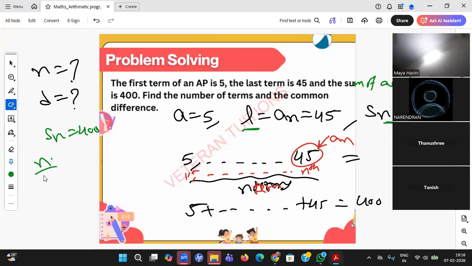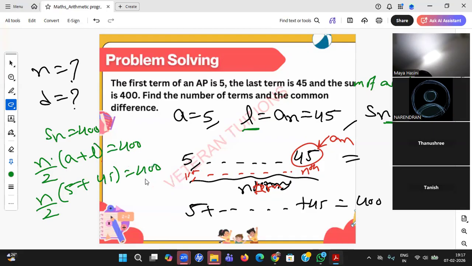S of n equal to n by 2 into a plus l equal to 400. I need to find n. A is 5 given, last term is 45 given. So n equal to 800 divided by 45 plus 5, which is 50. 0, 0 gets cancelled. 5 ones are 5, 5 16s are 80. n equal to 16. So there are 16 terms: first term, second term, third term, fourth term, and the 16th term is 45.